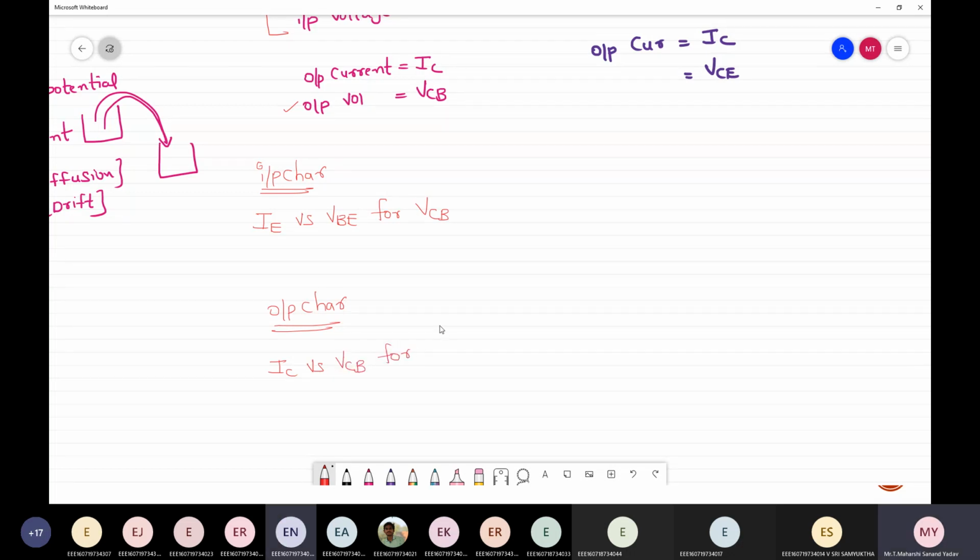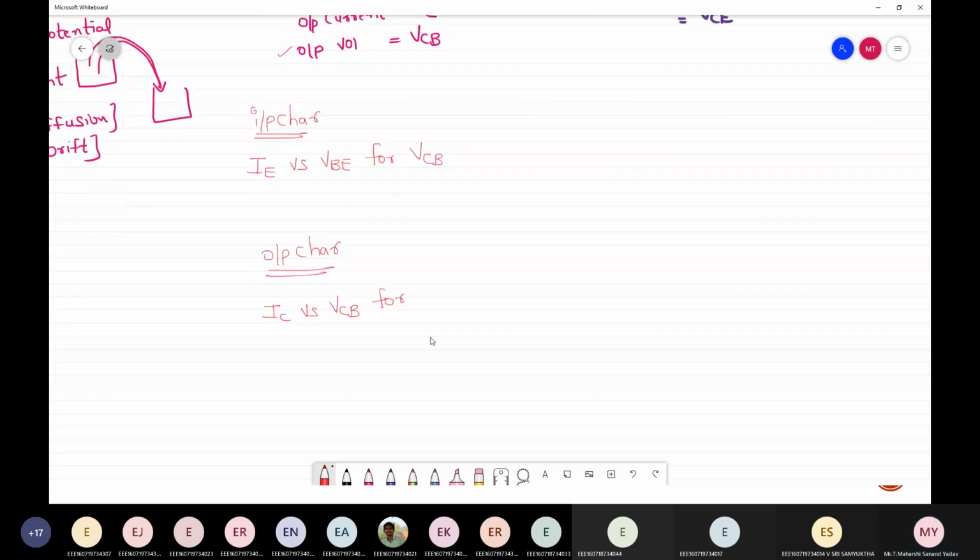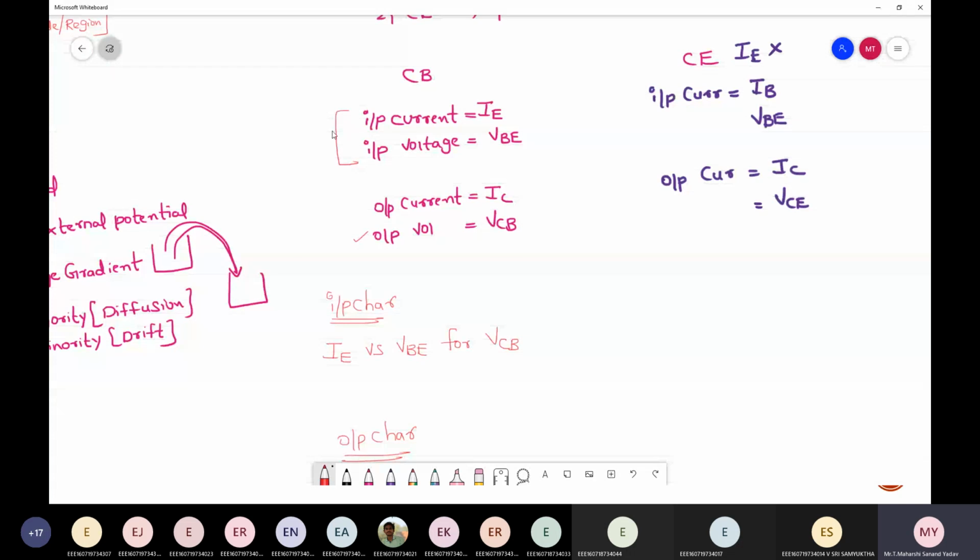for different values of current. So which current should I consider, IC or IE? IE. Simple. This is the notation you need to follow. First, if it is for input, you need to consider these two terms followed by VCB. Suppose it is output characteristics, you need to consider output current and output voltage for different values of input current.